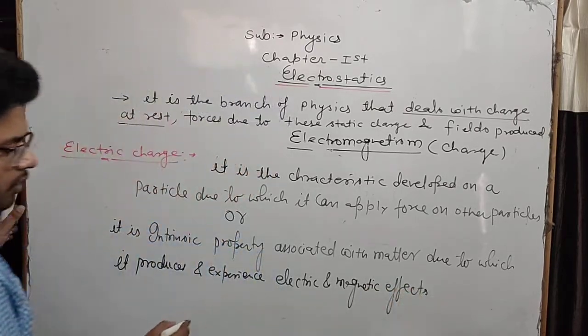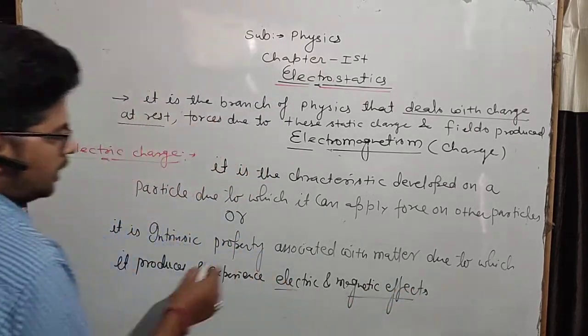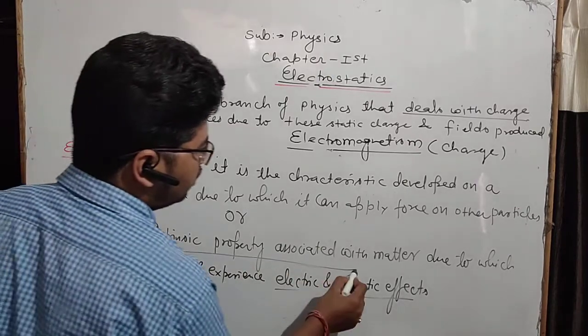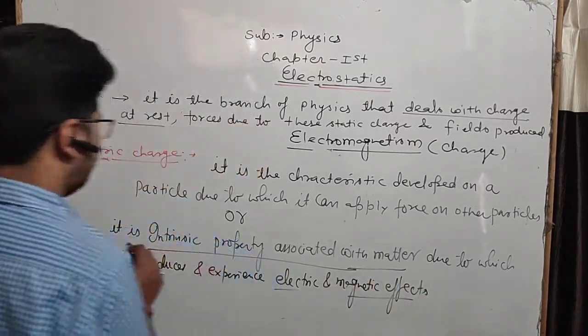So whatever electric and magnetic effect is produced and experienced by matter is all due to the intrinsic property of matter, and that is the electric charge.